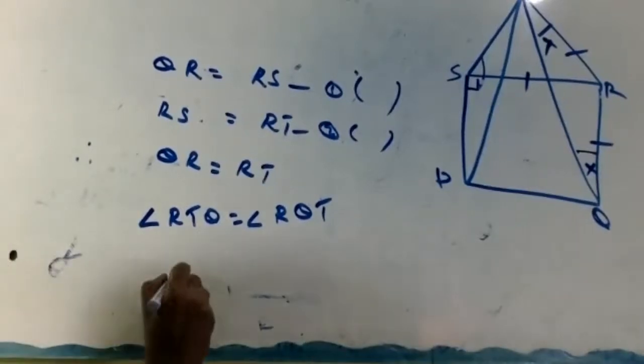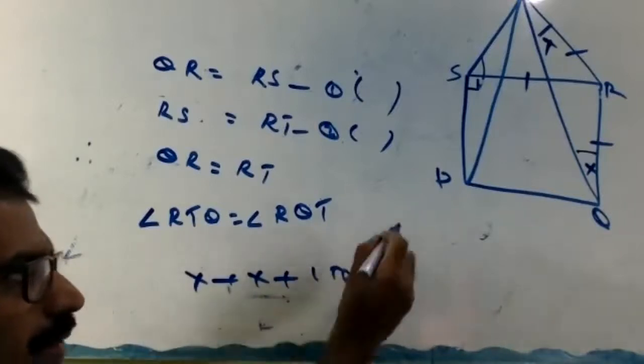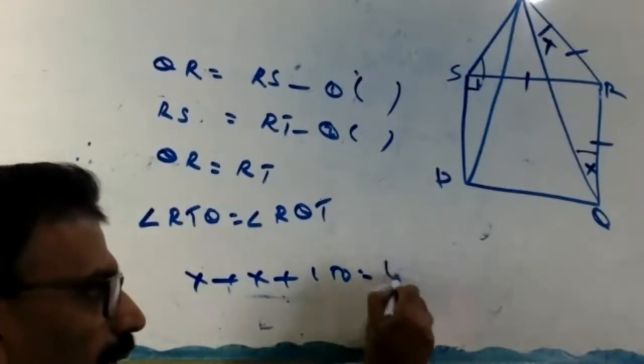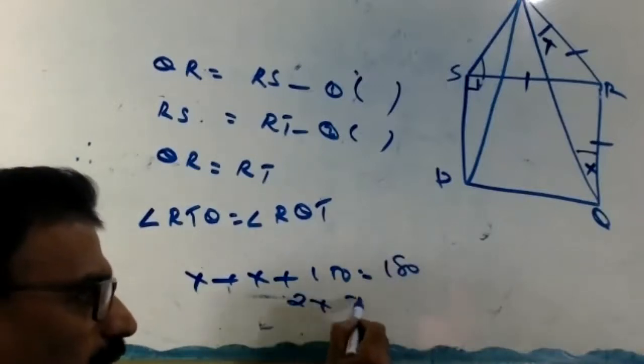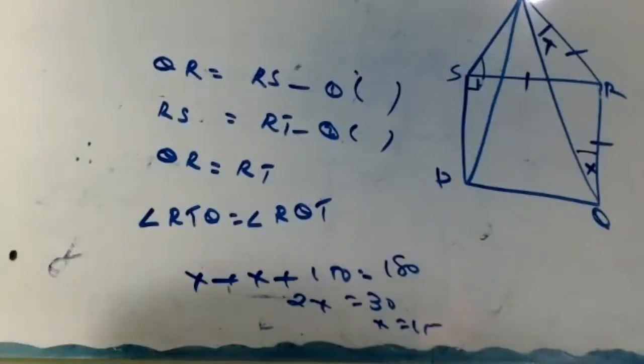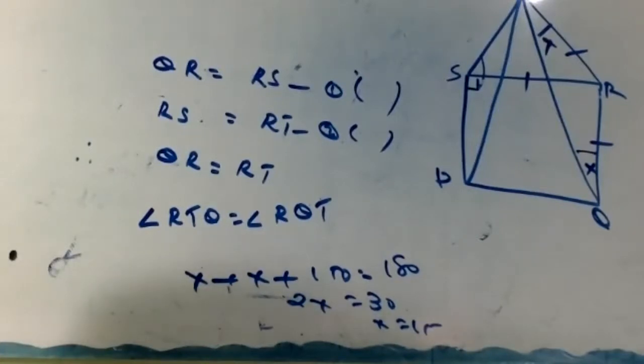Now, X plus X plus 150, angle TRQ, equal to 180. So 2x equal to 30. X equal to what? 15. Here you write angle sum property of a triangle.